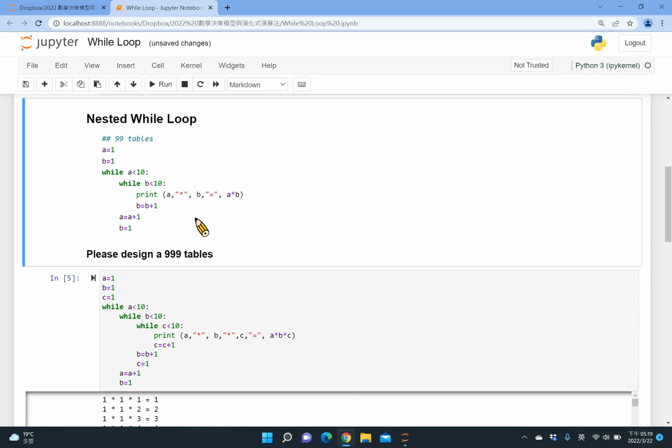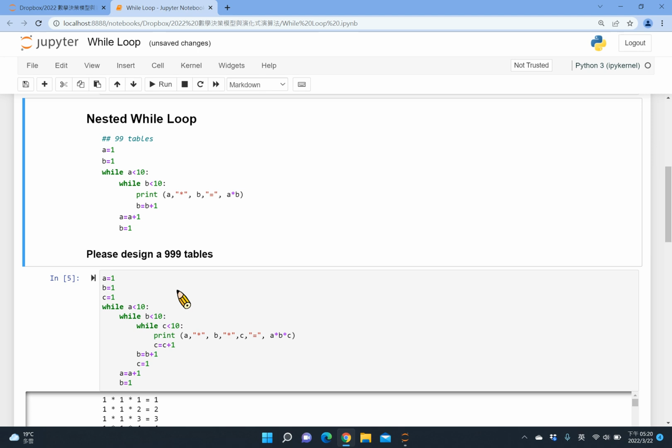Okay, let's move on. So second, nested while loop. Last week we already learned we can put a loop inside another loop. So maybe we just say it's an outer loop and an inner loop. Since we have two loops, this problem I need to mention first. We practice again the 9 times 9 tables.